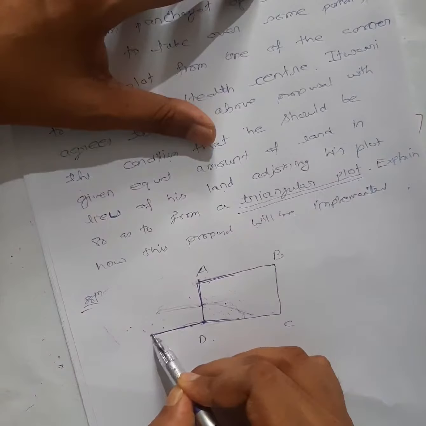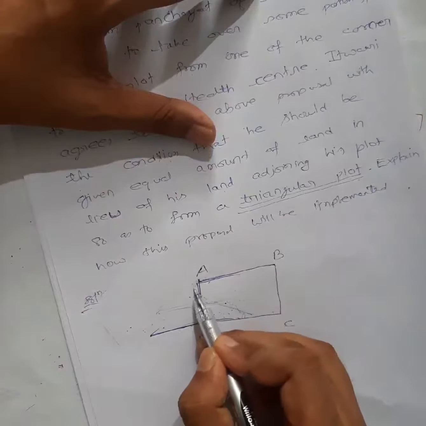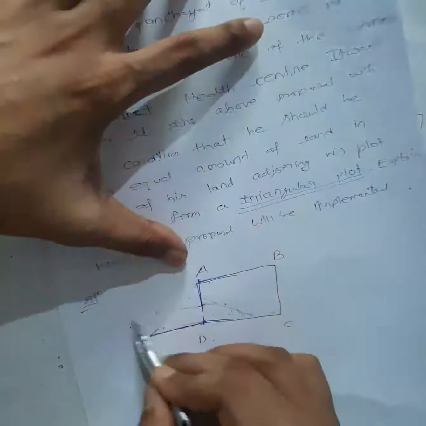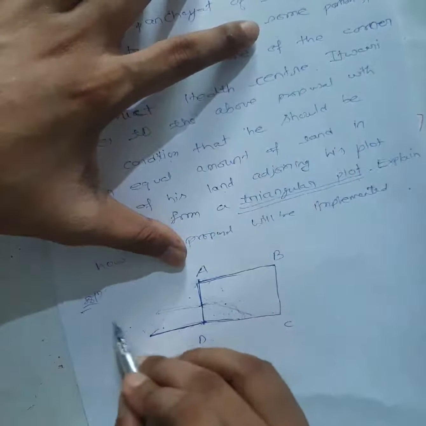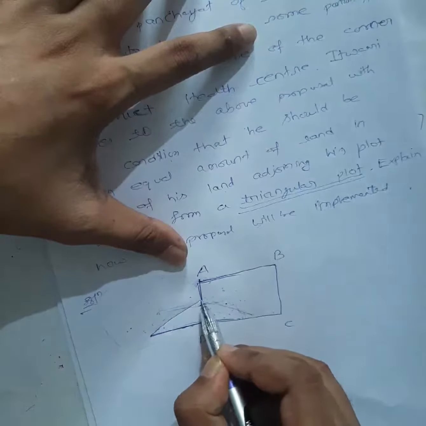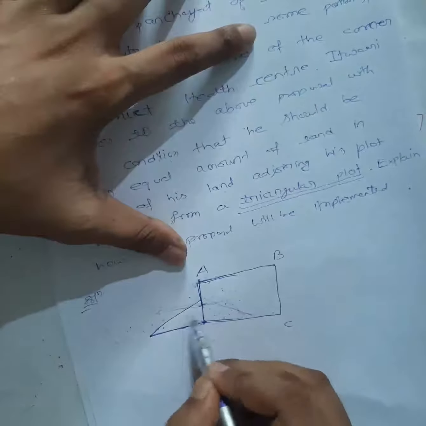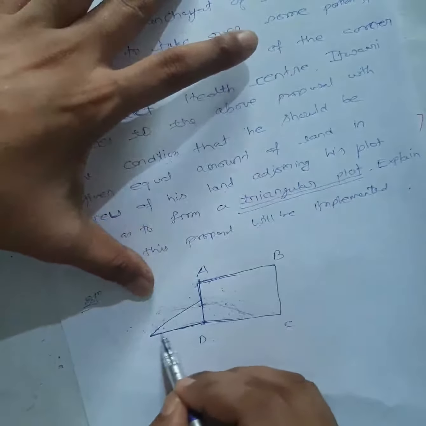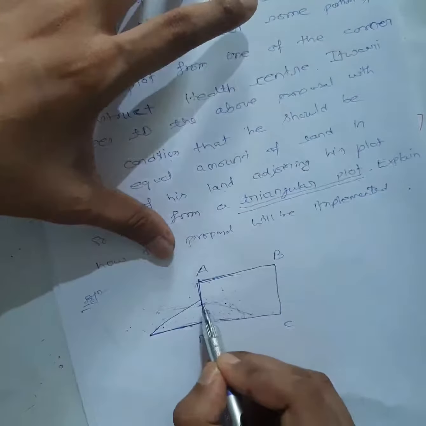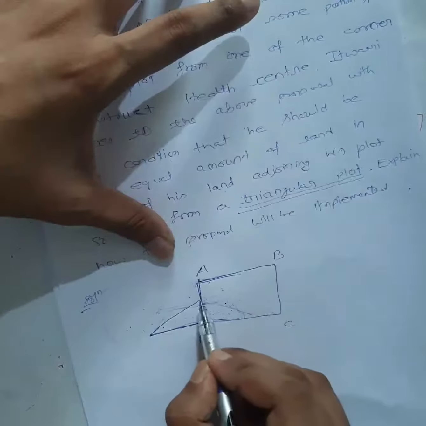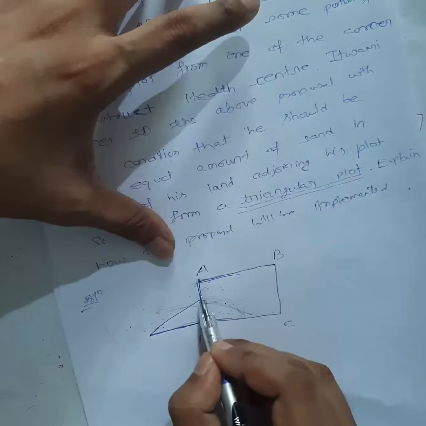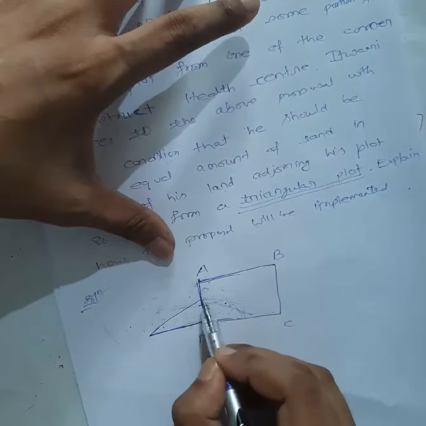So suppose I draw a triangle shape like this. Now I cannot draw fully here, because if I draw here, then it will be difficult to connect the land to his plot from this part, right? So what I will do, I will draw till here, suppose. So this part he needs, suppose from the Gram Panchayat he will take this amount of land. So the Gram Panchayat also will take part of his land, right? From where will the Gram Panchayat take? Obviously not from here, they will take from this part, because this will be connected to the Gram Panchayat land.